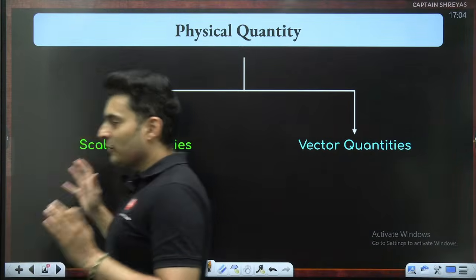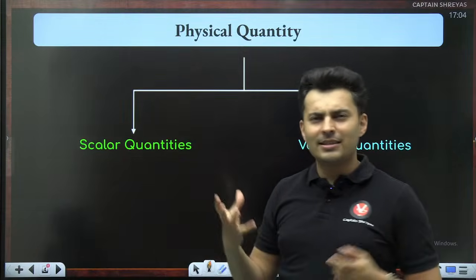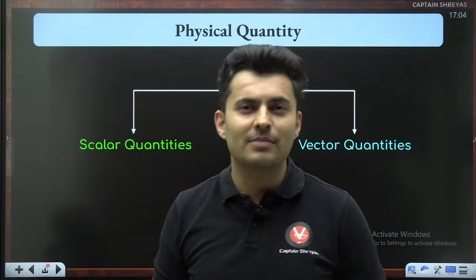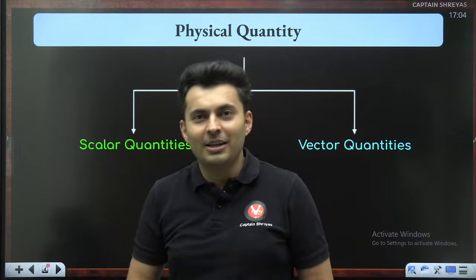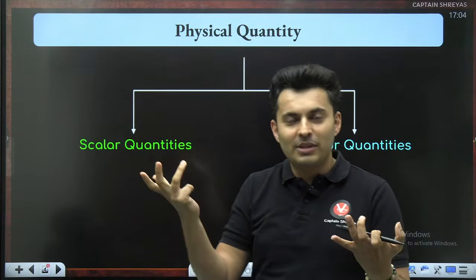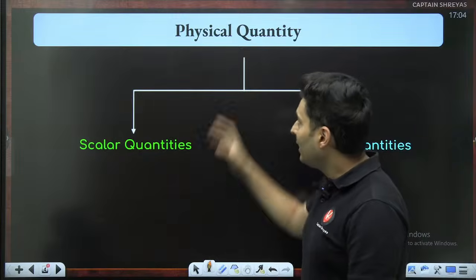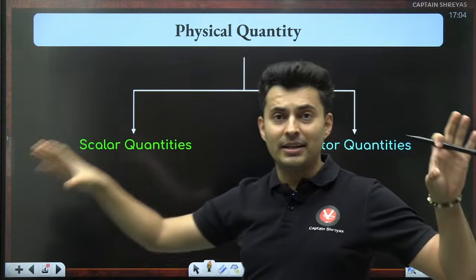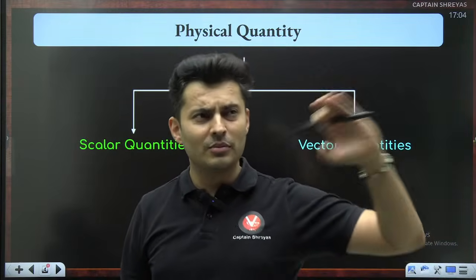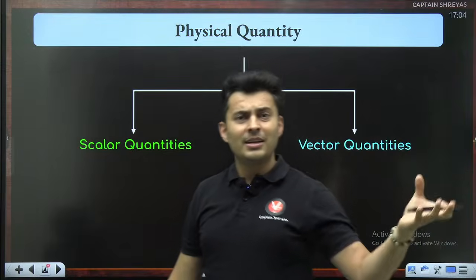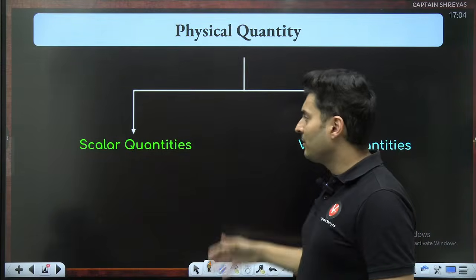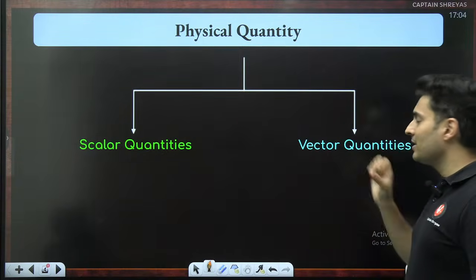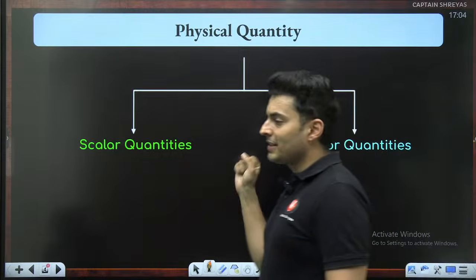Physical quantities, if you remember, a physical quantity is something which can be measured, like temperature. Happiness, I can't measure. I can't measure it on a scale, 78 happiness, 20 happiness, no. And remember, we had categorized physical quantities in units and dimensions into fundamental, derived, and all of that. In this chapter, we are categorizing them into two different quantities: one is scalar, one is vector.